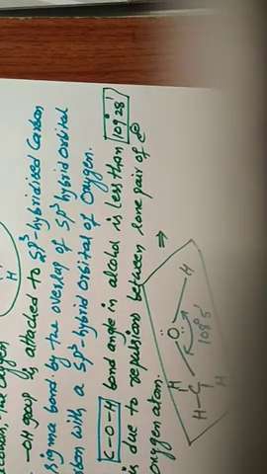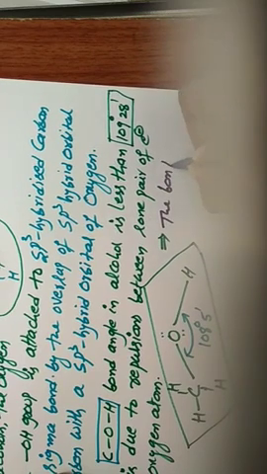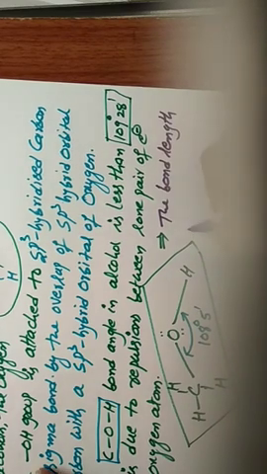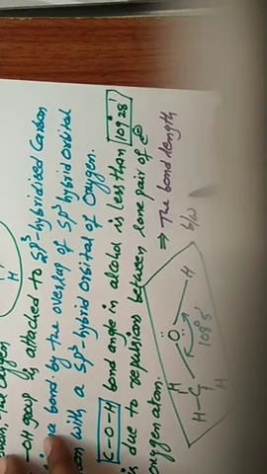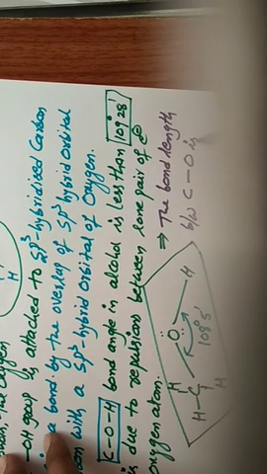The bond length between carbon and oxygen is 142 picometers.